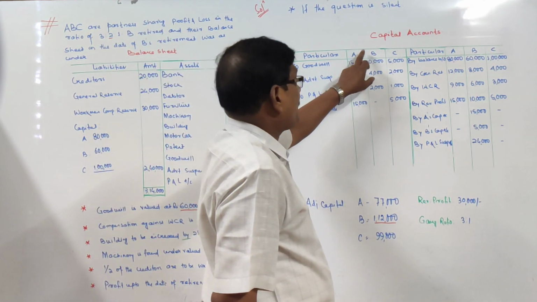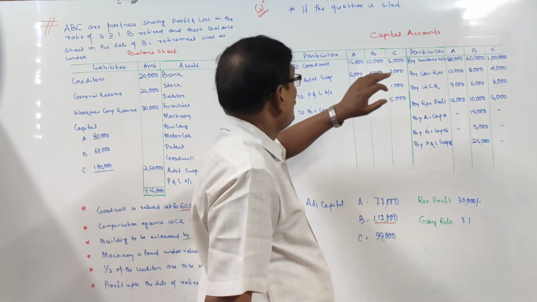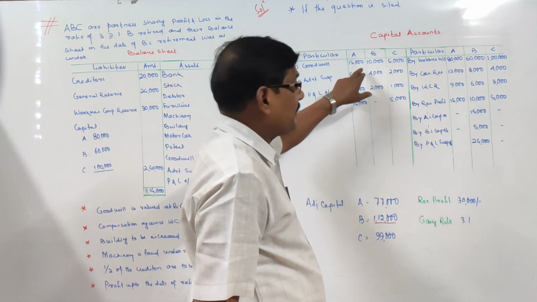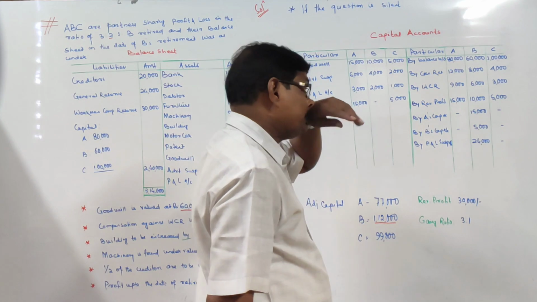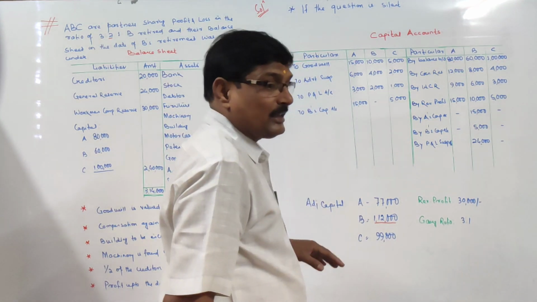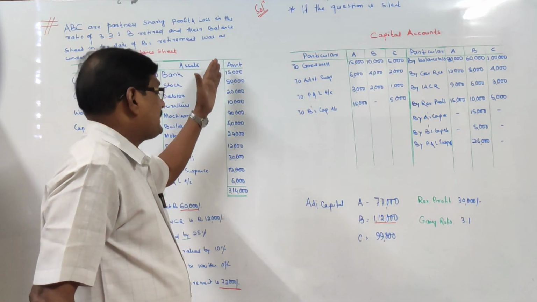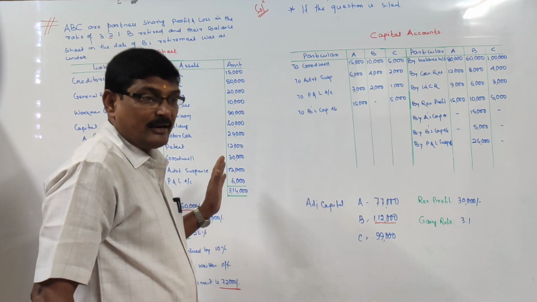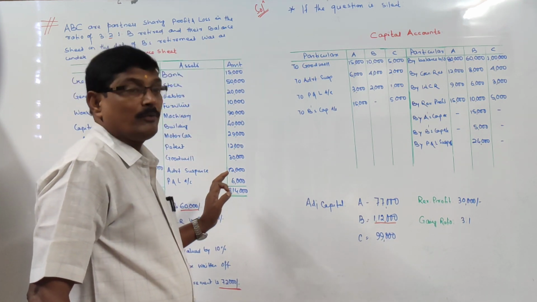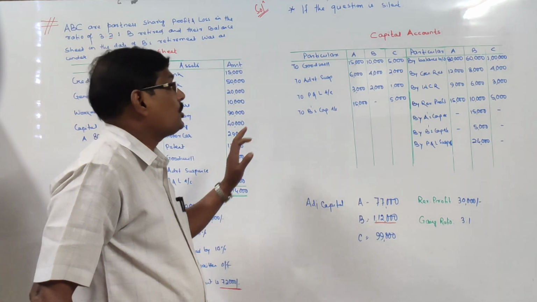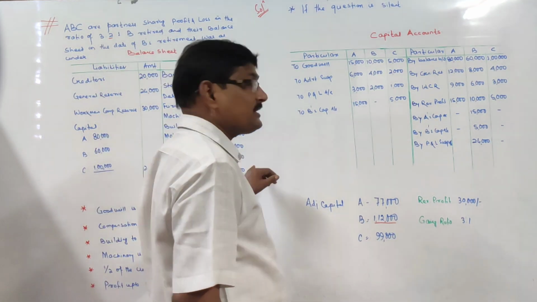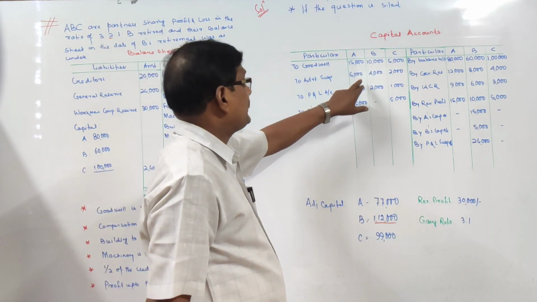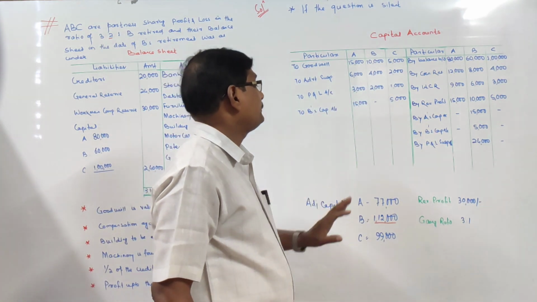So old partners' capital accounts are debited, A, B, C, with goodwill. That is in the old ratio: 15,000, 10,000 and 5,000. Second one, advertisement suspense, that is appearing in the balance sheet asset side. That is nothing but an accumulated loss, and that is to be written off among old partners in the old ratio. So that 12,000 rupees is debited to old partners, that is 6,000, 4,000 and 2,000.